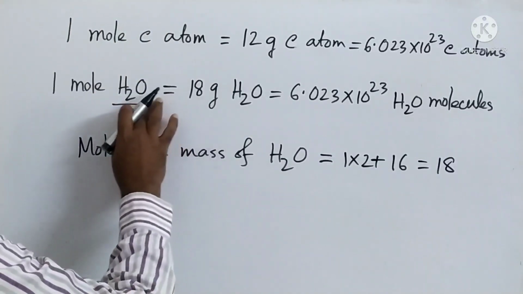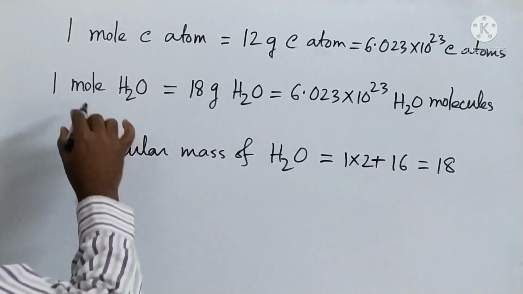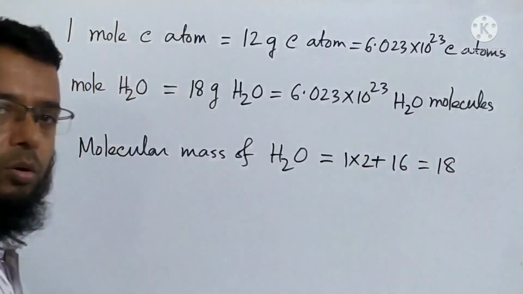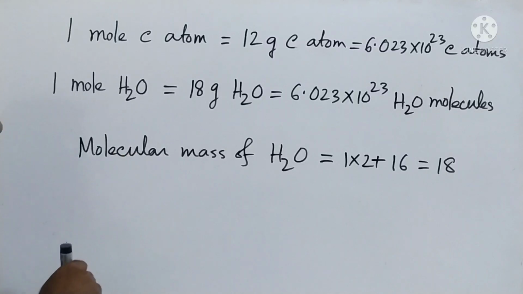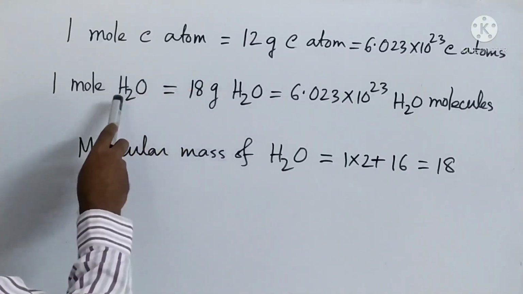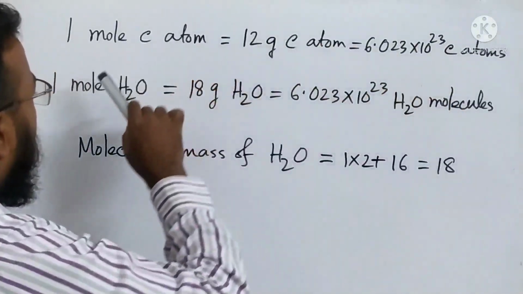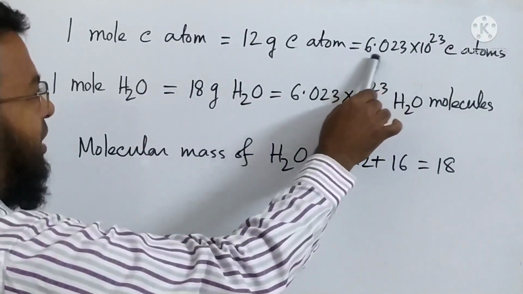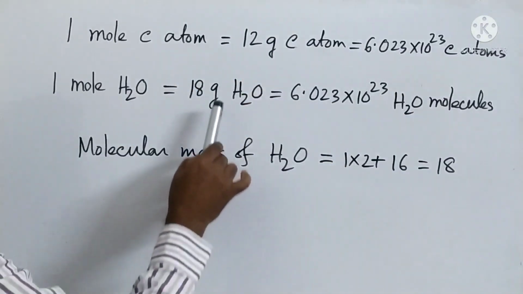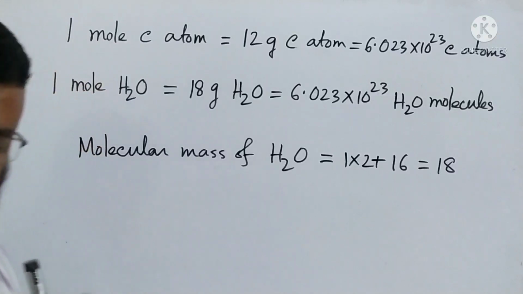So if the 18 is expressed in gram unit, then it is 1 mole. So that means 1 mole water equal 18 gram water equals 6.023 into 10 to the power 23 water molecules. So like this, we can give more examples. I have given one carbon atom, another one is water molecule. If it is atom, then it will be the atoms, and if it is molecule, then it will be the molecules, and it is the Avogadro number. And if atomic mass is expressed in gram and molecular mass is expressed in gram, then it is 1 mole of that chemical substance. Okay.